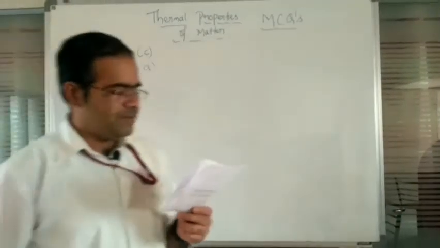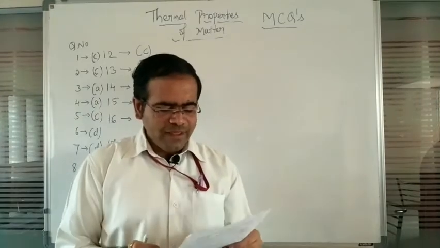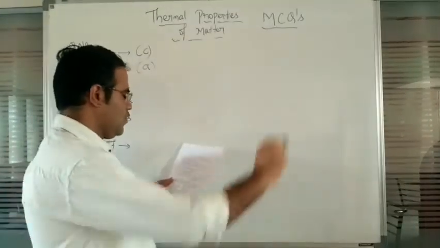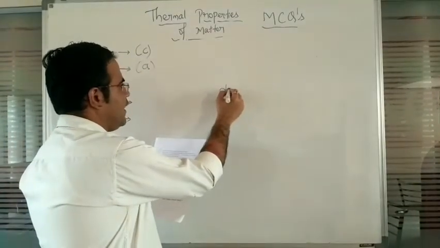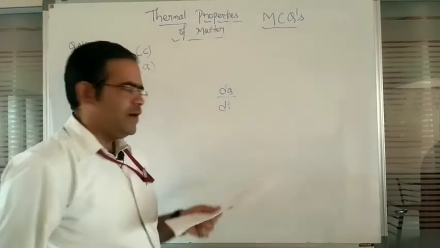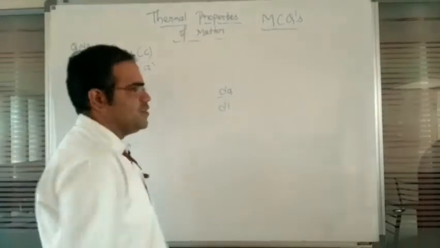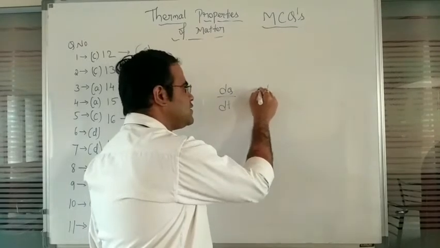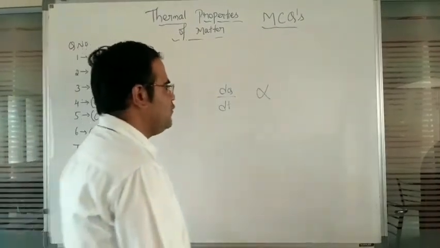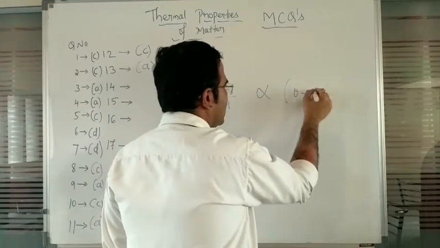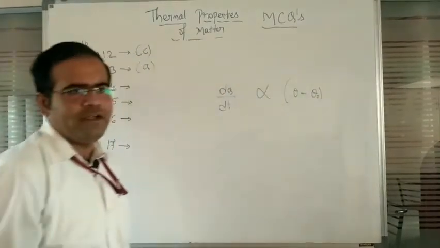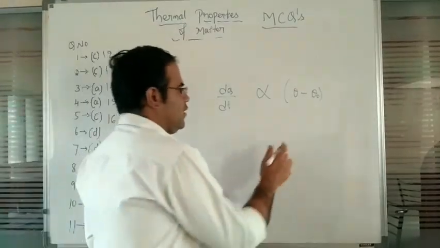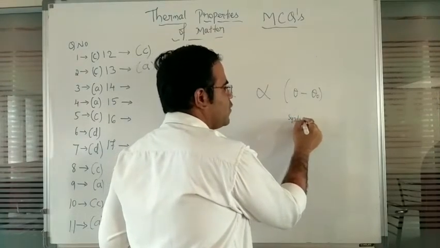Next, question number 14. According to Newton's law of cooling, the rate of cooling of a body is proportional to what? So the rate of cooling, we can write as d theta divided by dt, or the rate of exchange of heat energy, is always directly proportional to theta minus theta naught. Theta minus theta naught means the difference in temperature, with respect to the system and the surrounding.